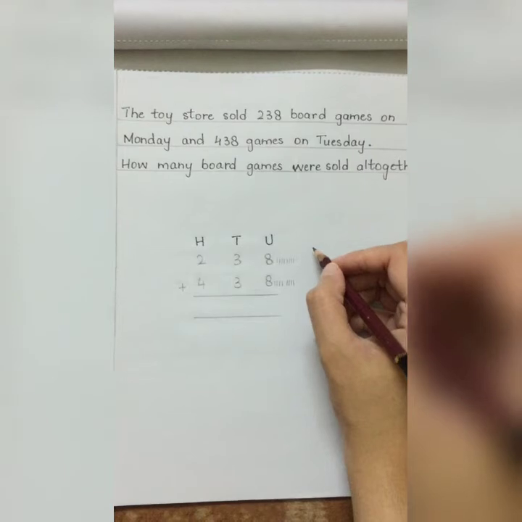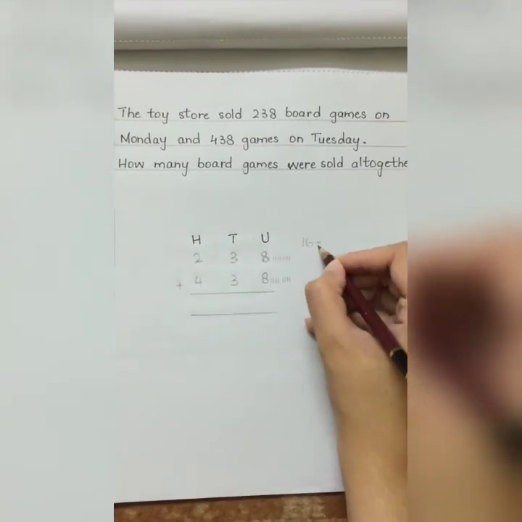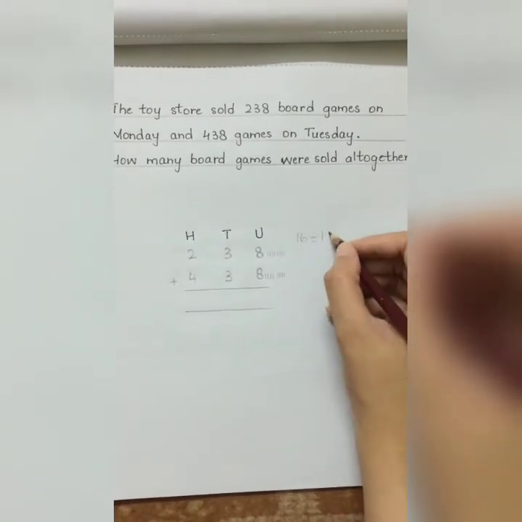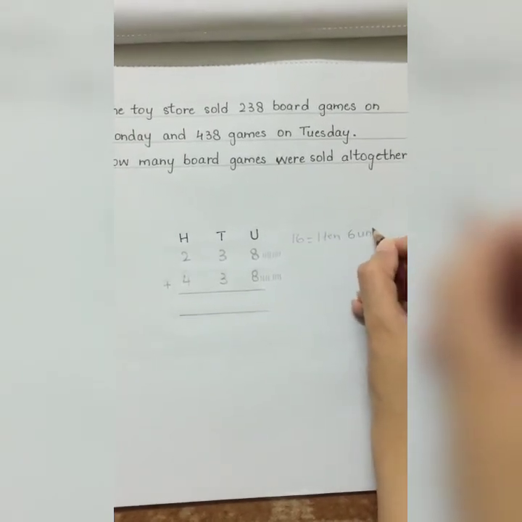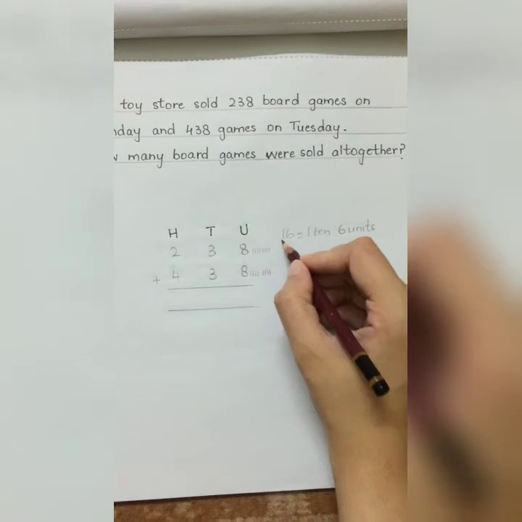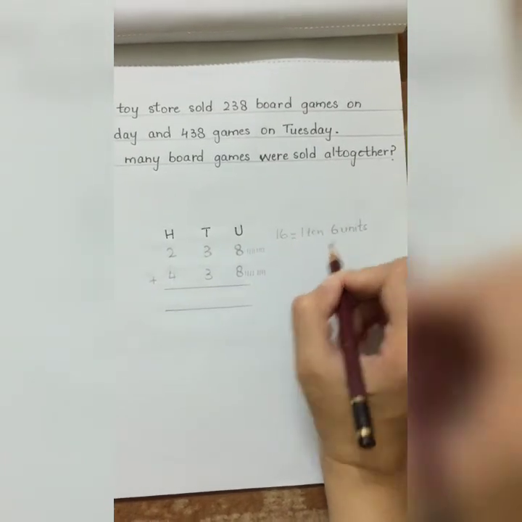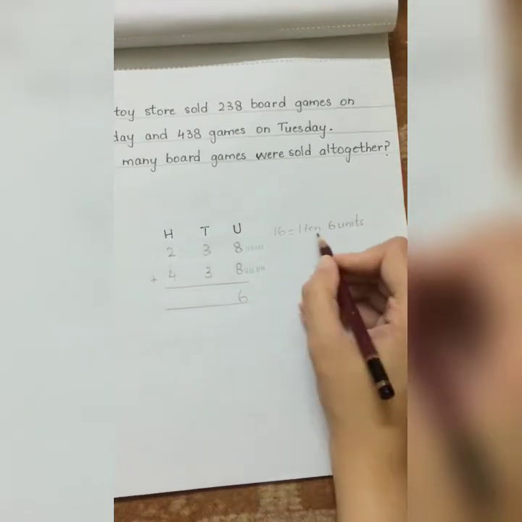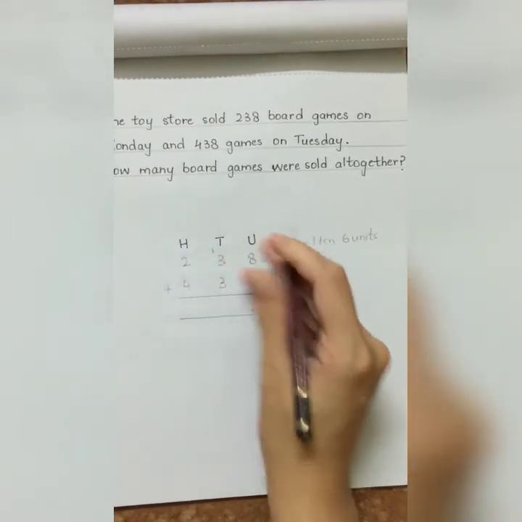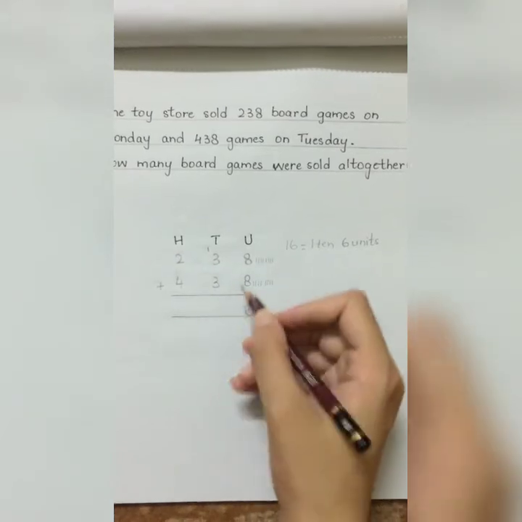No, we cannot, because 16 is a two-digit number. In 16, we have 1 ten and 6 units. So we will write down 6 units in the units column. And 1 ten will be carried over in the tens place.